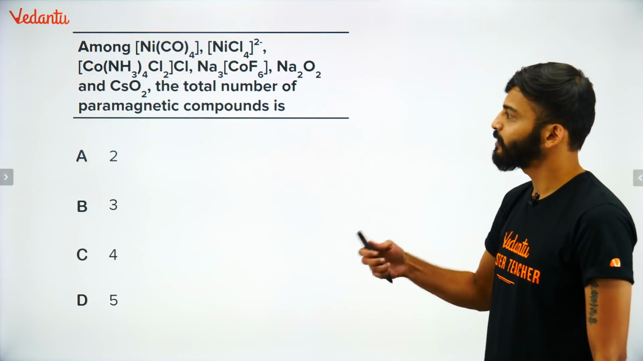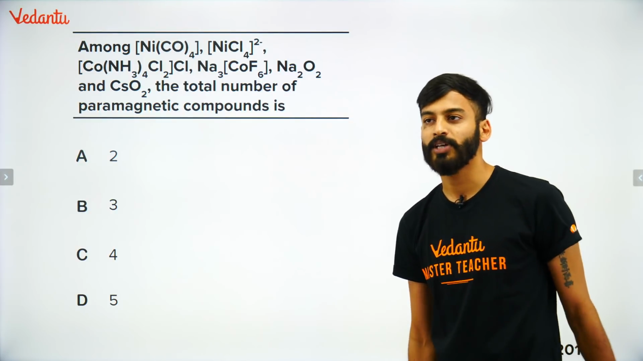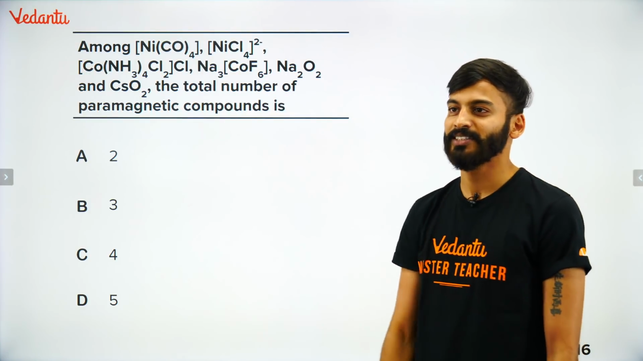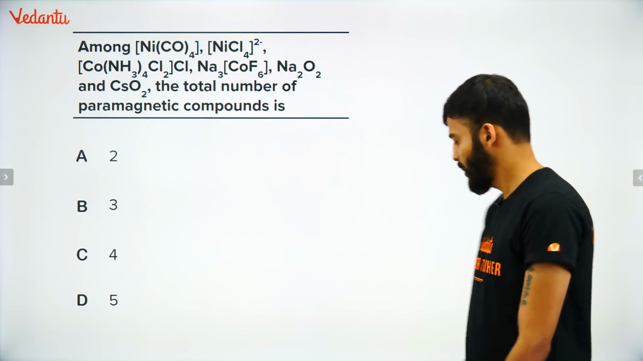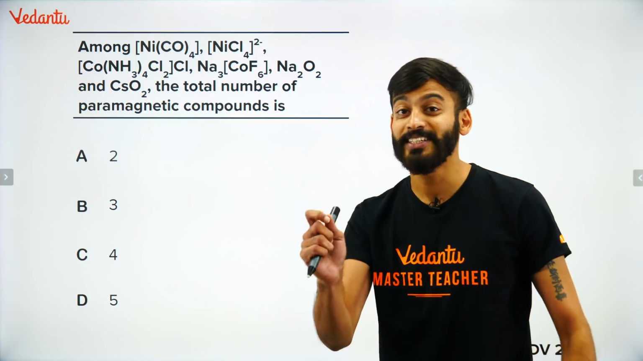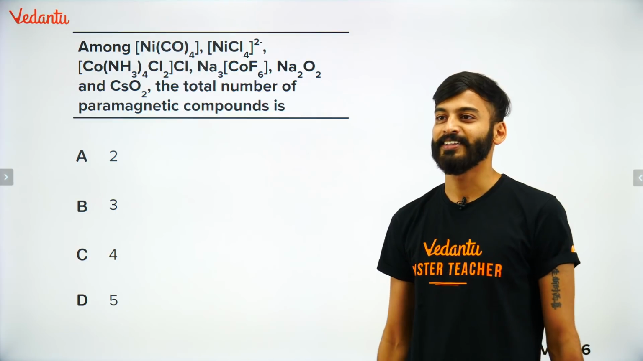Among the following things, among all the complexes, you have to find how many paramagnetic compounds are there. How many paramagnetic compounds are there? Let me know, what is the correct answer? And this question came in JEE Advanced 2016. Again, I'm going to show you how easy chemistry is.